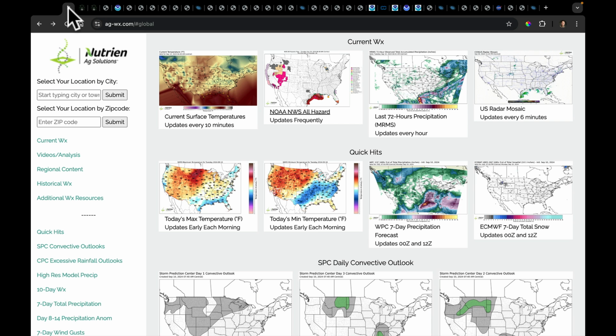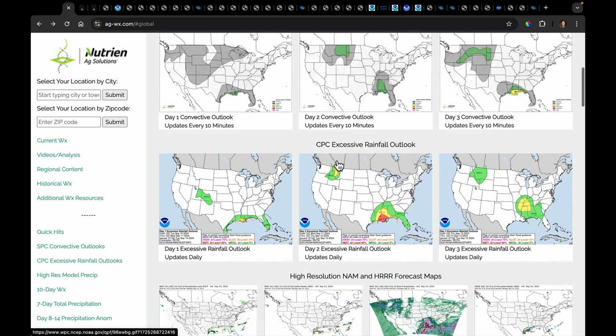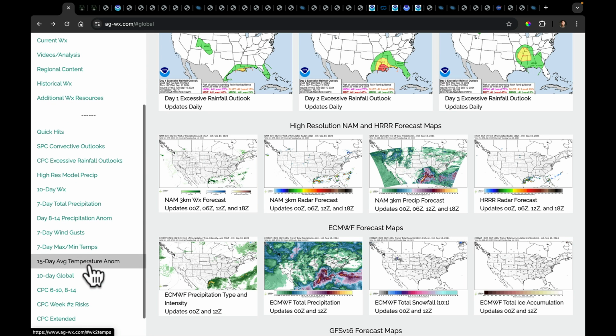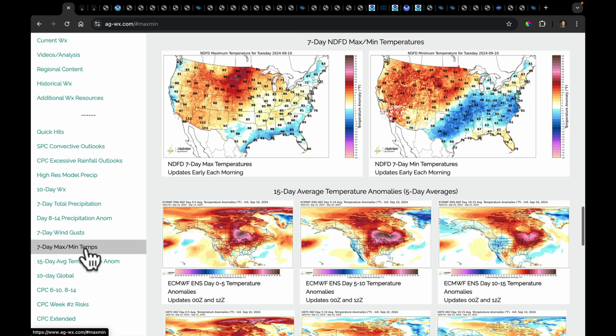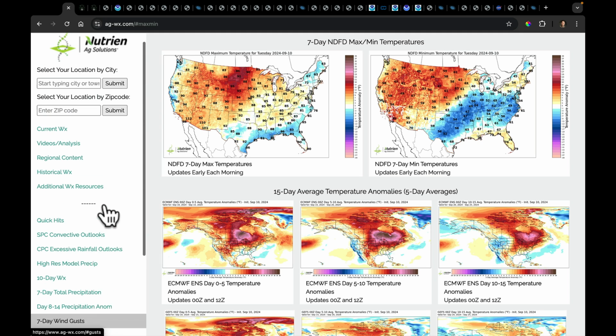that I hope you're really going to be able to use. First of all, make sure you use the side menu. This is the quick hits page. I just call it that because it's got kind of the most popular things on it. You can either navigate by scrolling. I know that's kind of like 1990s HTML, but it's very functional and allows me to display the data very clearly. Or you can just use the side menu like, hey, I just need to see the next 7-day maximum temps. You can get them. And all of the content that I've got here, I think is readily available and quickly accessible.